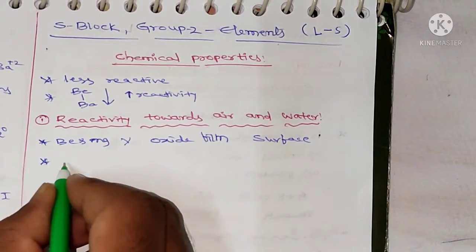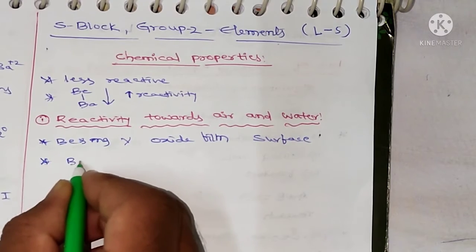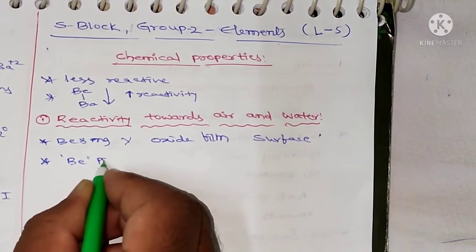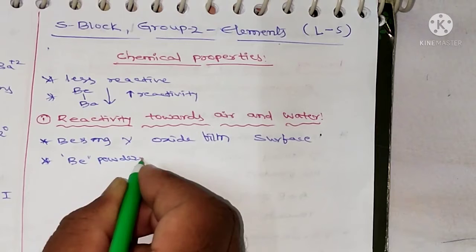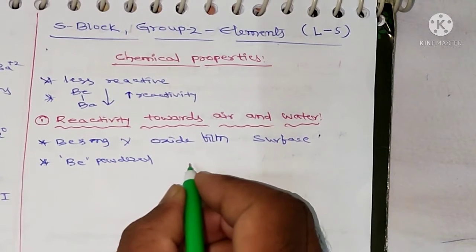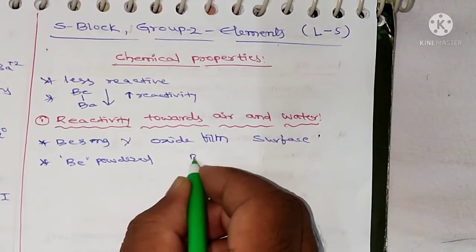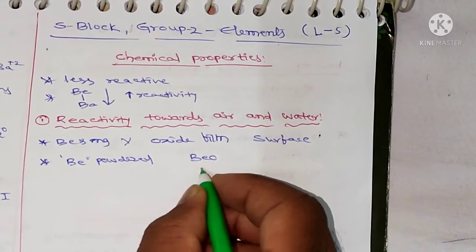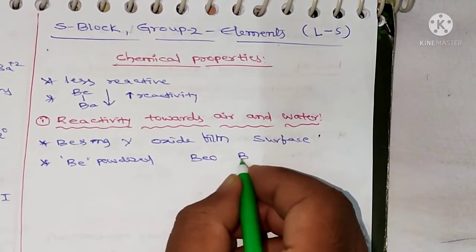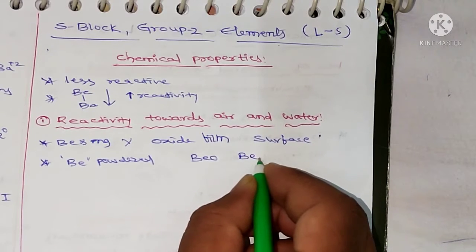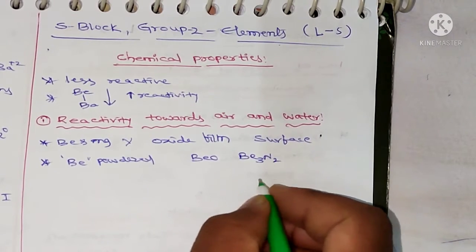But powdered beryllium burns in air to give beryllium oxide and beryllium nitride, Be3N2.